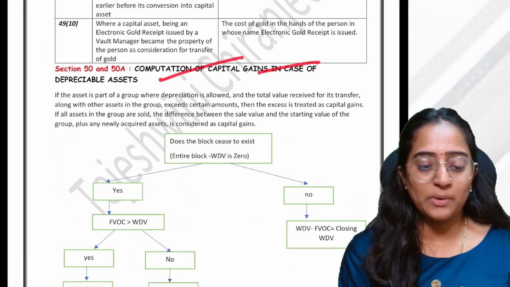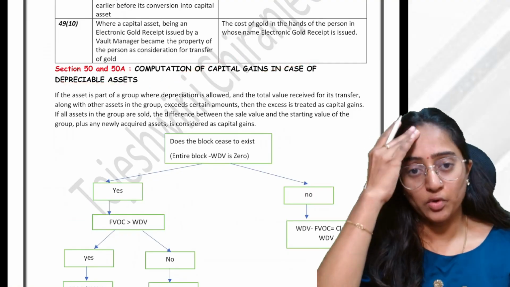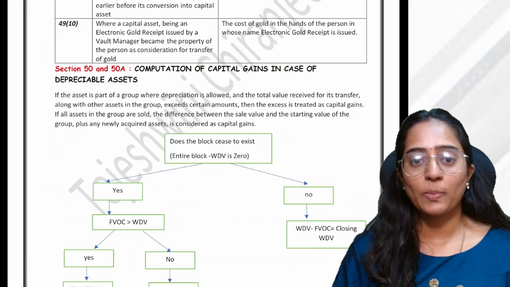Now, computation of capital gain in case of a depreciable asset, how are you going to do it? Very, very simple.